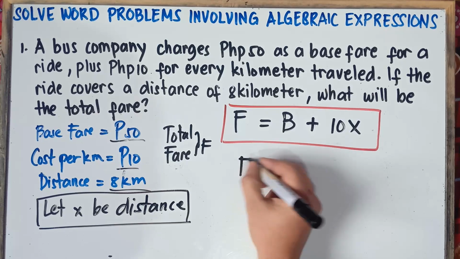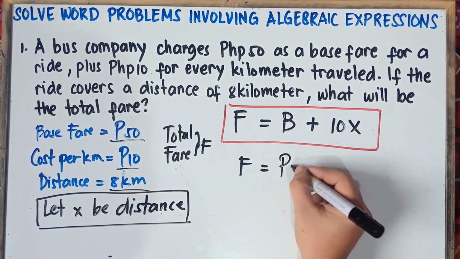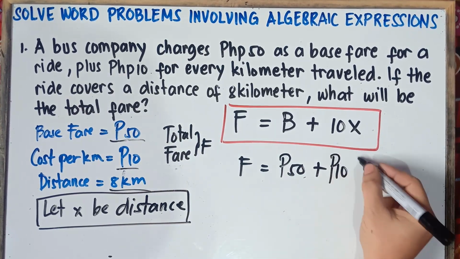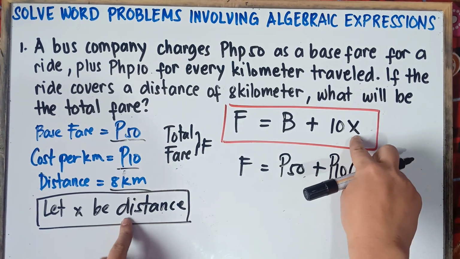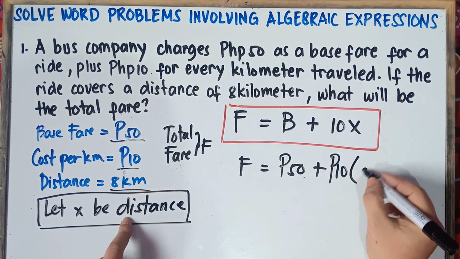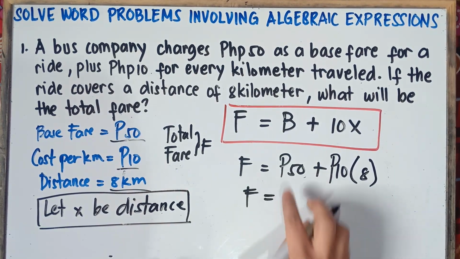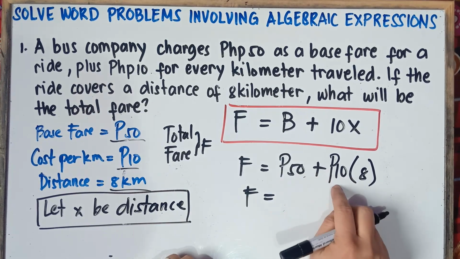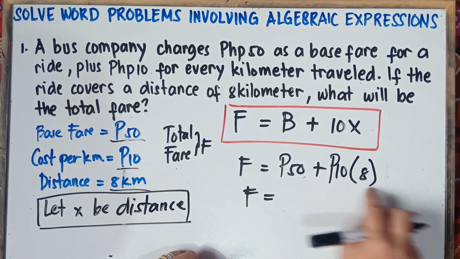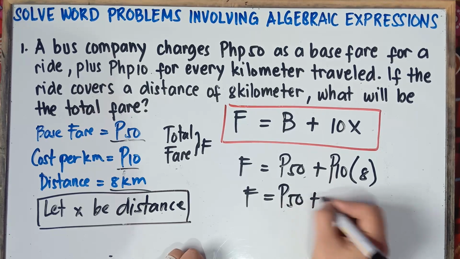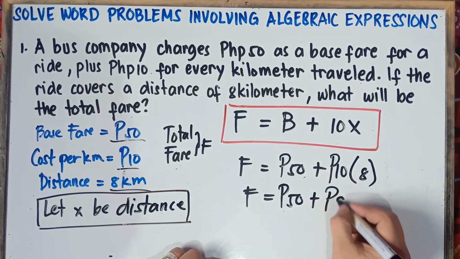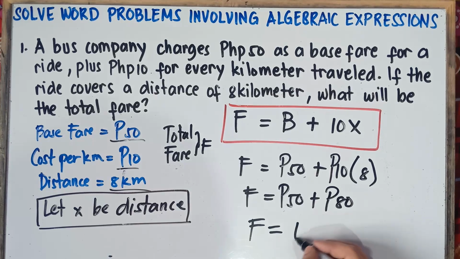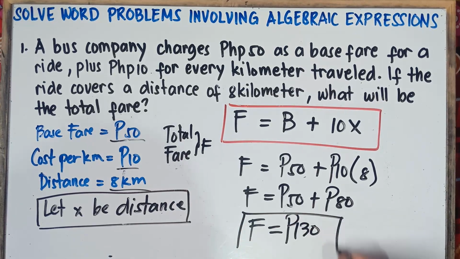So the total fare F equals the base fare, that's 50 pesos, plus 10 pesos for every kilometer. So 10 pesos times x, the distance. You have 8 kilometers, so x will be 8. F, the total fare, equals... multiply this one first. Once again, class, follow PEMDAS or GEMDAS. Multiplication comes first before addition. So copy 50 pesos plus 10 times 8, that would be 80 pesos. And then simply add, class, 50 plus 80, that would be 130 pesos for the total fare.